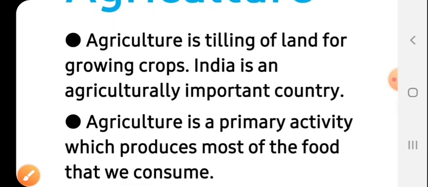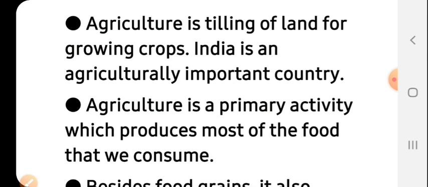So, what is this agriculture? Agriculture is tilling of land for growing crops. So, a simple definition of agriculture is tilling of land for growing crops. Another name for agriculture is also there, that is farming. Both these names are quite similar to each other, agriculture and farming. Now let's begin this chapter.